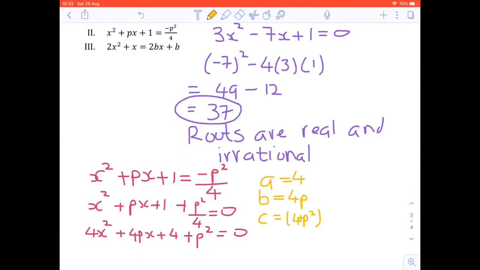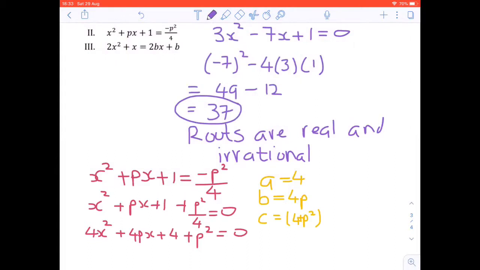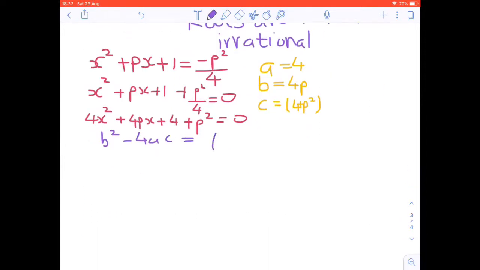And now we can use this to formulate our root. So b squared minus 4ac is equal to 4p squared minus 4 times 4 times the c value, 4 plus p squared.